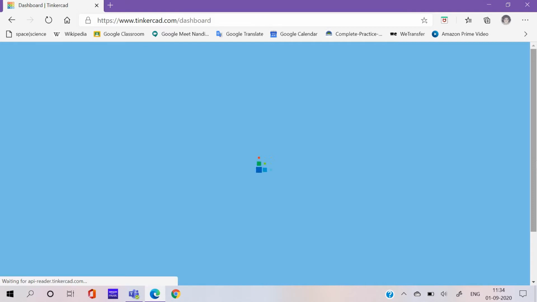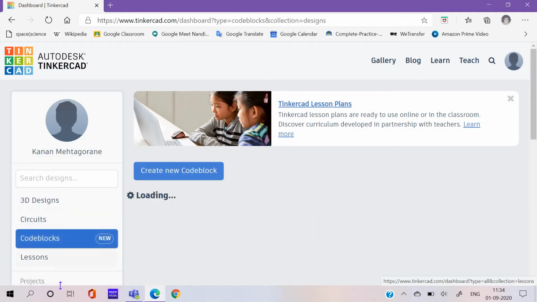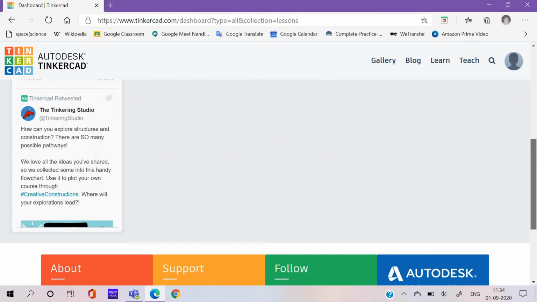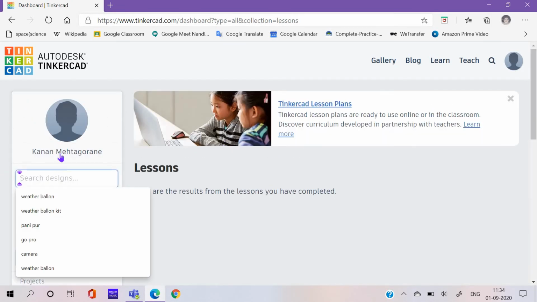It will take a bit of time loading, and now you can see the page. Here is the name of the email or the name which you can customize. 3D designs, circuits, code blocks, and lessons. We have all four of these buttons, and also the projects.